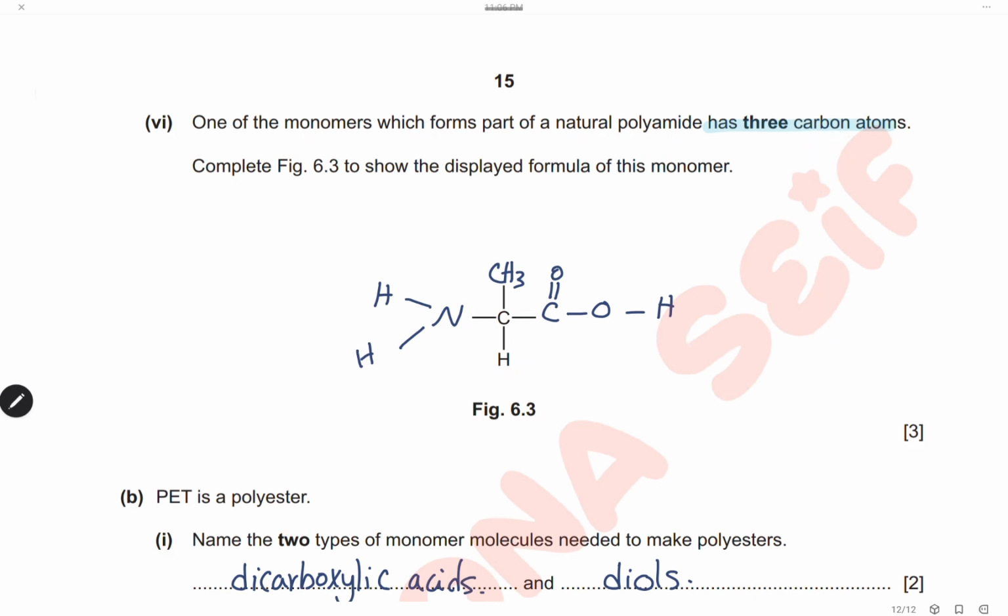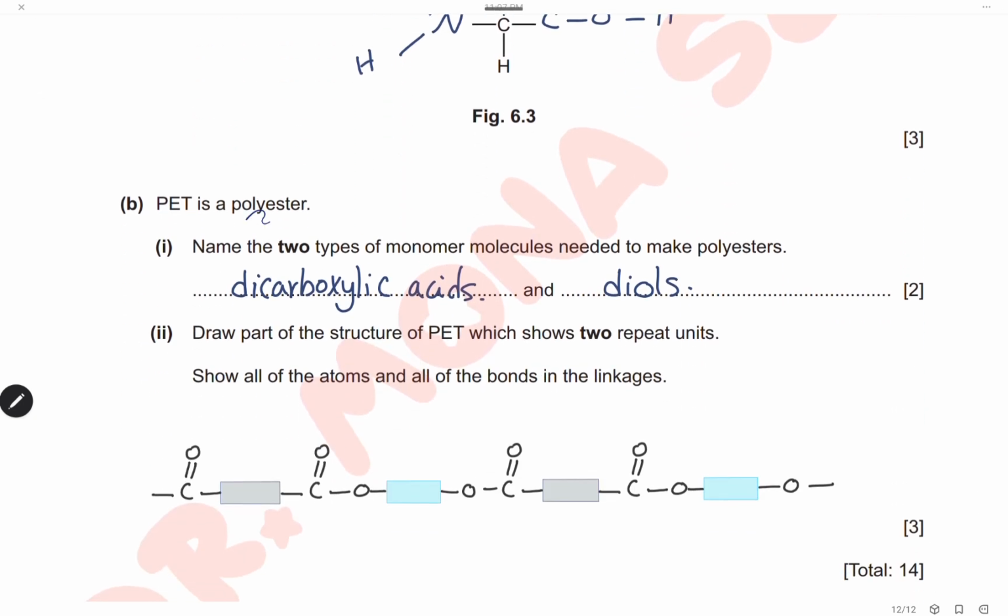It is already drawn here. This is the carbon atom given in the question, and this is the carboxylic group for the amino acid, and this is the amino group, and here's the third carbon, the structure of 2-aminopropanoic acid. PET is a polyester. Name two types of monomer molecules needed to make polyester. The monomers are a dicarboxylic acid and the other one is a diol to make polyester.